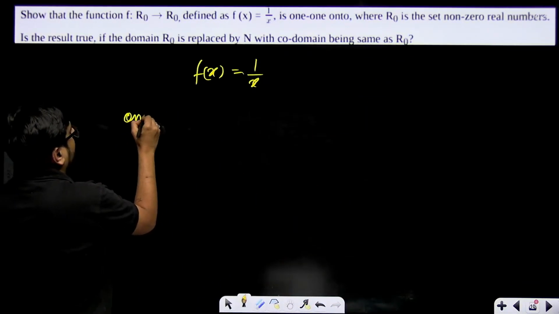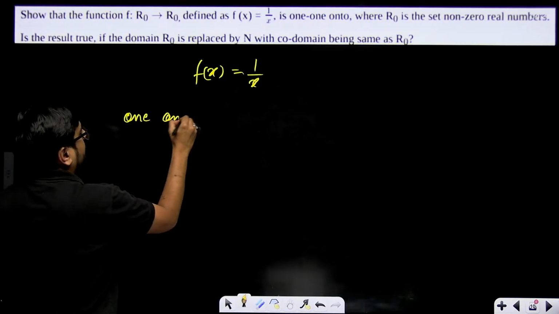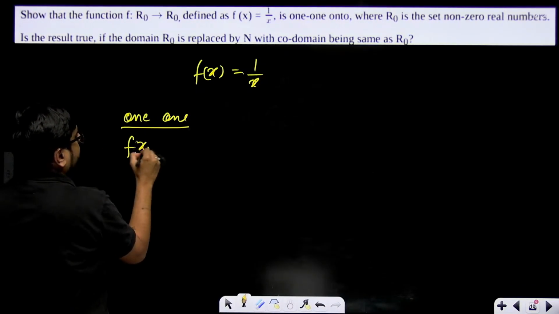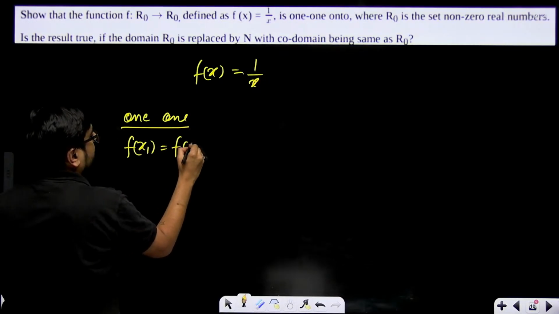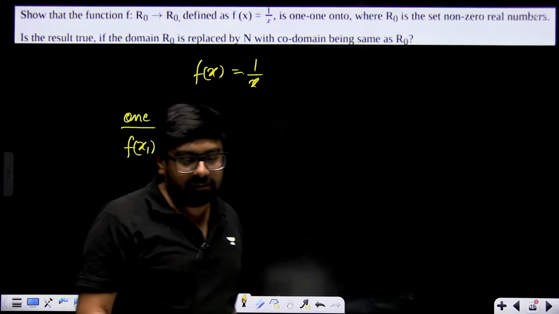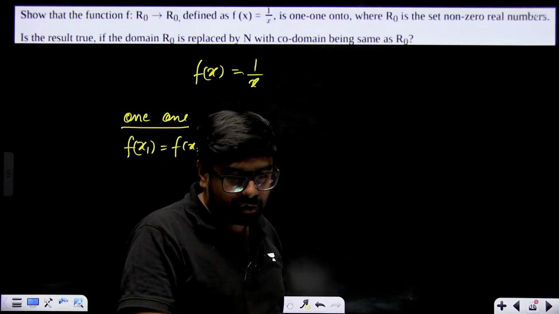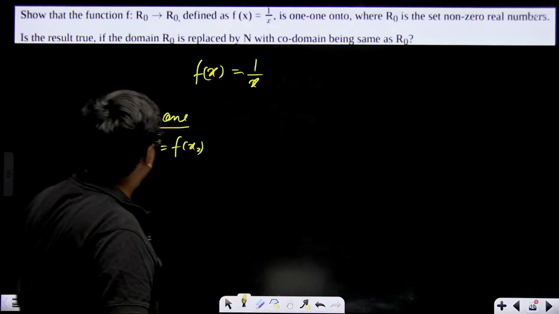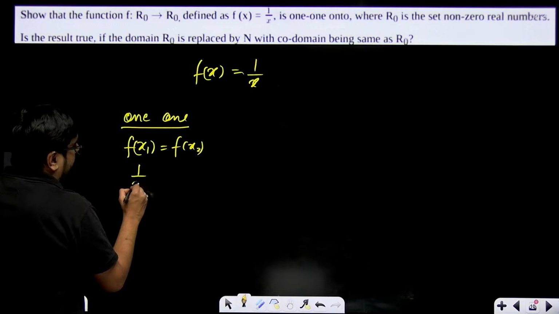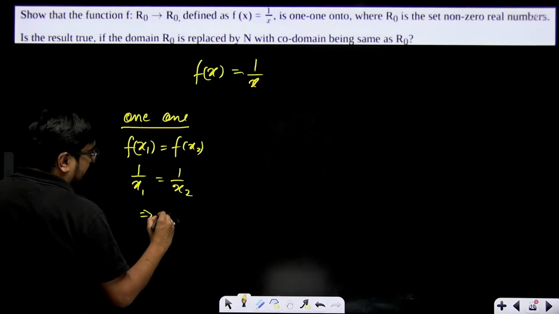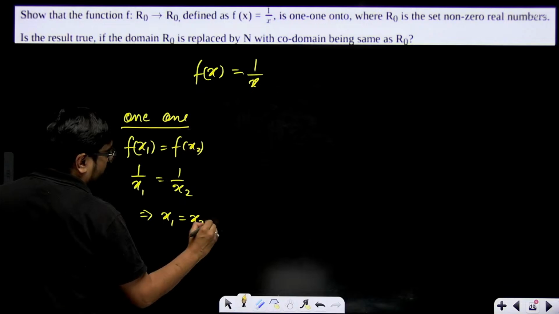How did we learn 1-1? We just said that let f of x1 equal to f of x2. This is how we have learned. Simple thing. First thing we'll do. Now, that means 1 by x1 equal to 1 by x2. This implies that x1 is equal to x2.